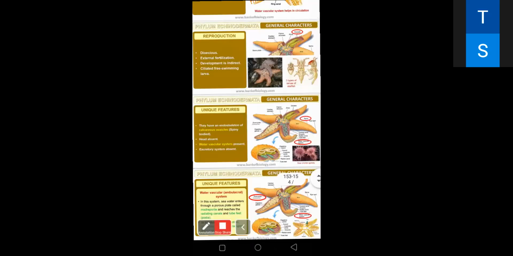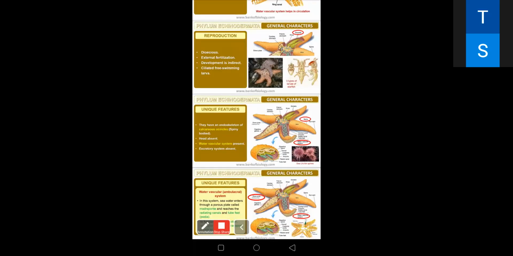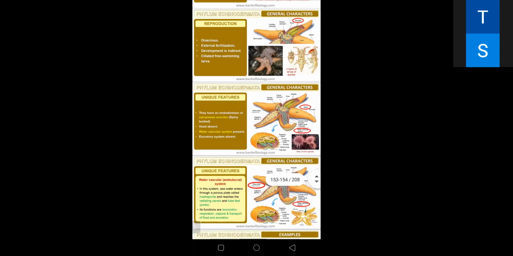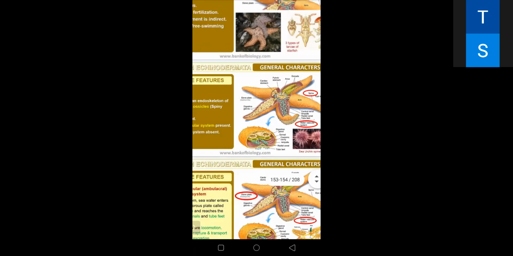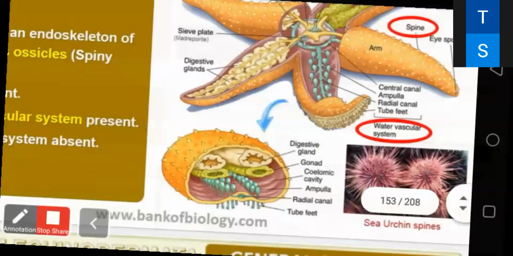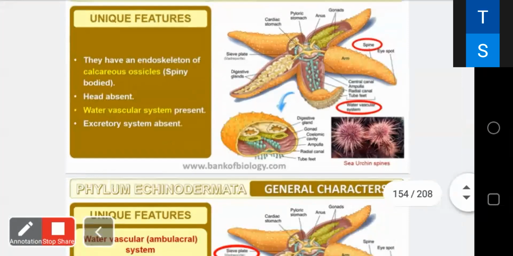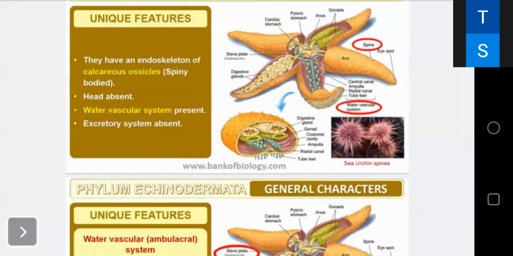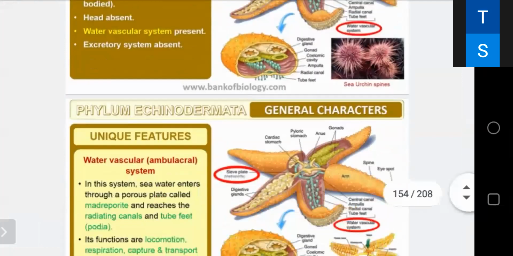बाकी लेकिन इनमें एंडोस्केलेटन है, बॉडी कैविटी है, जर्म लेयर्स हैं. On that basis they are getting this kind of phylum. Okay. So they have an endoskeleton, head absent, water vascular system present, excretory system absent.